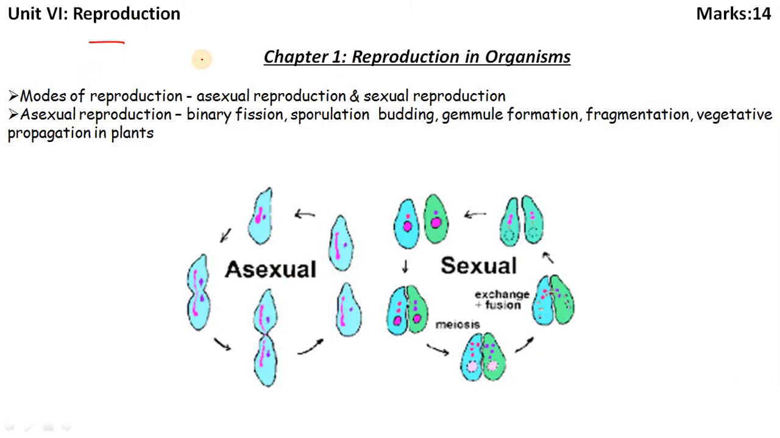Coming to Unit 6, Reproduction, the total marks is 14. Chapter 1, Reproduction in Organisms: modes of reproduction, asexual reproduction and sexual reproduction. Asexual reproduction: binary fission, sporulation, budding, gemmule formation, fragmentation, vegetative propagation in plants.